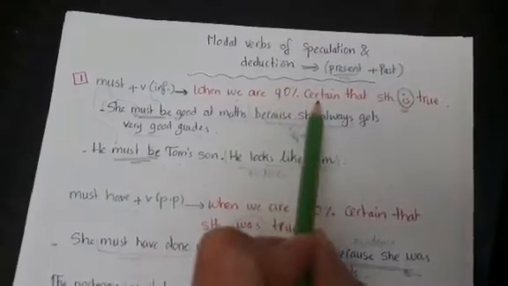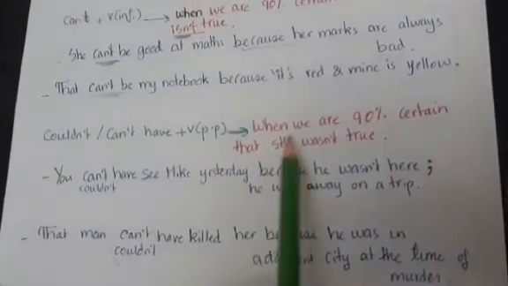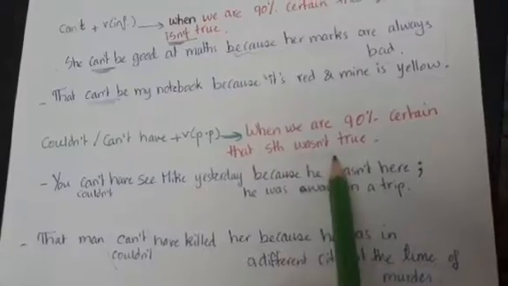Let's look back again to the first rule. In this rule, we are 90% certain that something is true. Now, if you are 90% certain that something wasn't true, let's look back here.